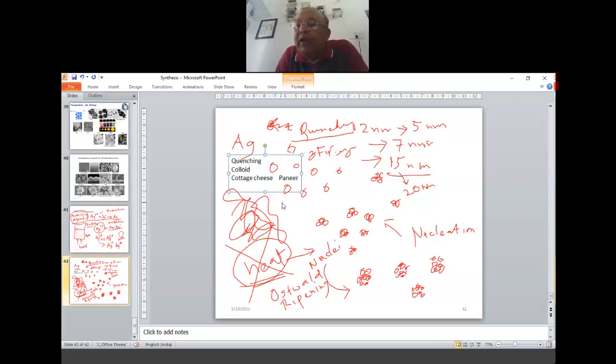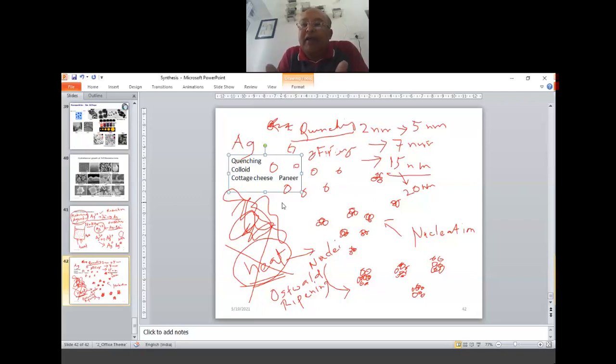That's why if you come up with a new way of making nanoparticles, and you say, okay, I made some nanoparticles of 5 nanometers, this shape, that shape, this is the process I used, people will immediately ask you, how stable is the colloid you have made? For how long will it remain stable? What is the shelf life of the colloid? So that is very important. It's not only about making. You have to ensure that the particles suspended in a liquid, the colloidal particles, are stable. Now there are various ways of doing that also. I'll come to the stability of colloids later.